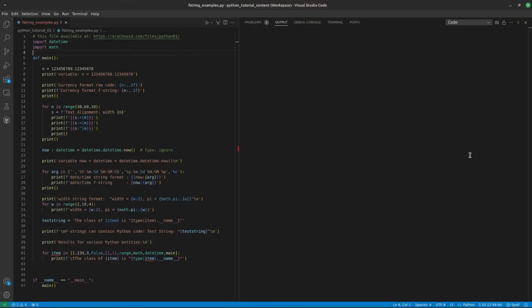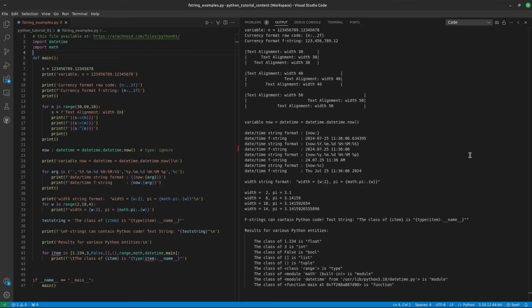Here are some F-string formatting examples. Let me run this example to show the outcomes at the right. Here we go. First is an example that breaks long numbers into groups of 3, separated by a comma, but the separating character can be chosen based on locale. Next is an example of text justification, left, right, center, with specified field width inserted into the formatting string.